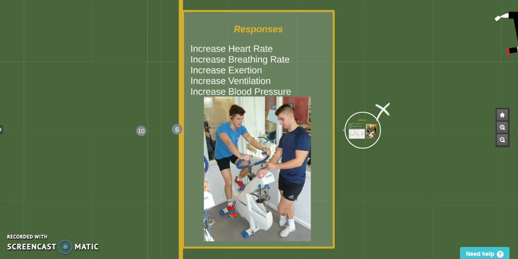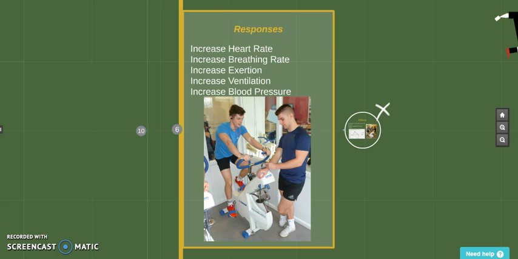before altitude training. So when they're at altitude, there will be an increase of heart rate, breathing rate, exertion, ventilation, blood pressure. But when they come back to sea level, these responses will be a lot lower, so there will be a decrease in these as they will feel physically fitter. The aerobic benefit of altitude is that it will help the athletes to use more oxygen, as we said, at sea level. The benefit for anaerobic is that the air is thinner, so elite athletes will find this a good benefit